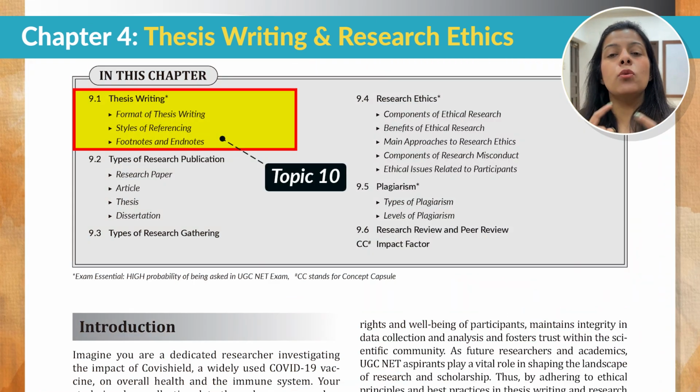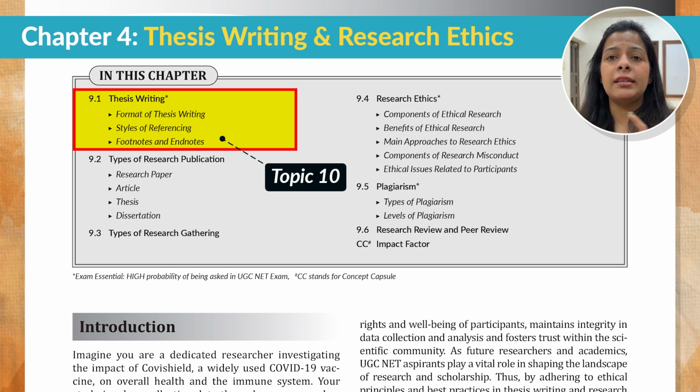Under this section, you will also have something called styles of referencing, जिसमें आप APA, ACS, AMA, different referencing styles देखते हो, because what UGC generally does is that they are going to give you a referencing style and then they ask you कि ये कौन सी referencing style को follow कर रहा है, या फिर they are going to give you 3 wrong referencing styles and 1 correct referencing style, and they will ask you to identify the correct one. Okay, so make sure that you have a strong grasp on this topic.